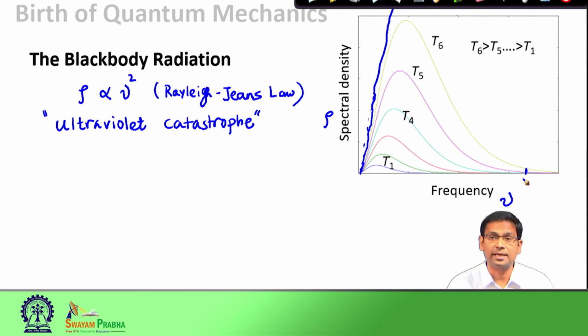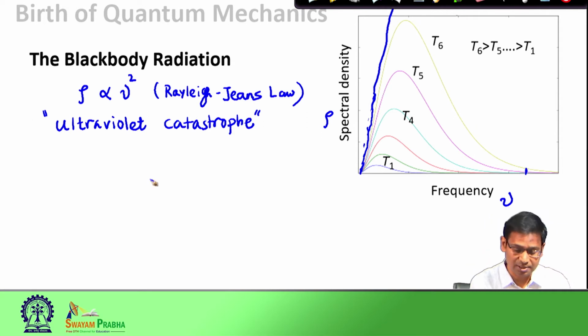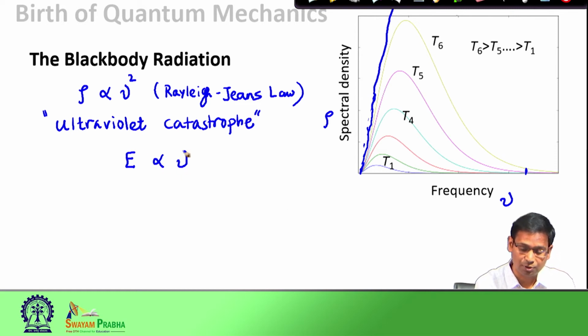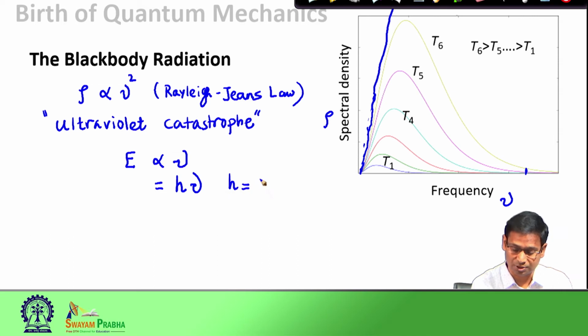The energy in this case is the energy of the oscillators that absorb or emit the black body radiation. So, Max Planck suggested that the energy of these black body oscillators is proportional to nu, the frequency, and he carried out several experiments to find this proportionality constant, which he named h, the famous Planck's constant.